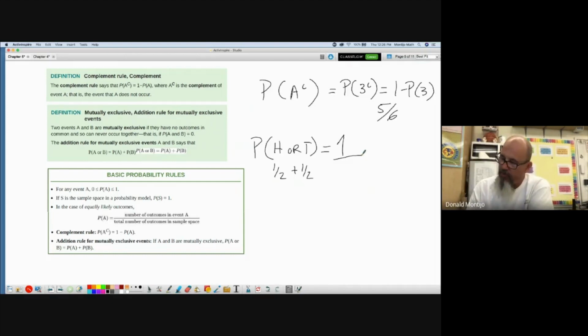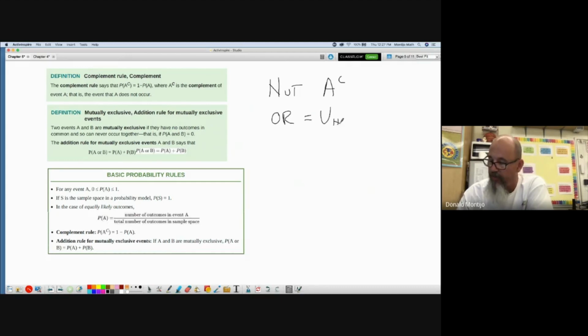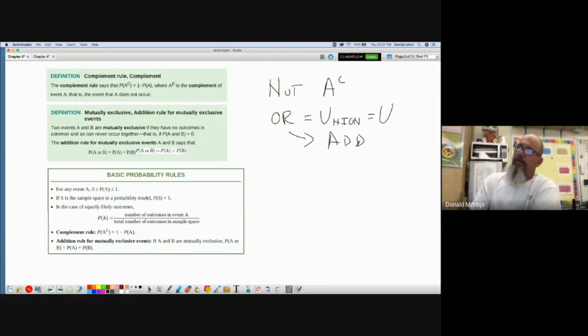Very important for us, these words in probability. We're going to come across these words all the time. Not, that means complement. We're going to see this word or. Or is the union of two events. Or we'll use the symbol U. When we see or, we're going to think we need to add something. Or tells us add.